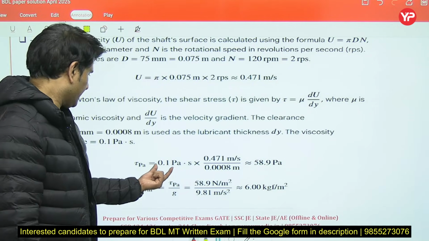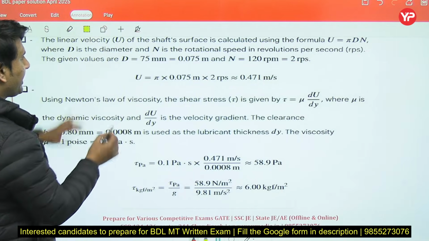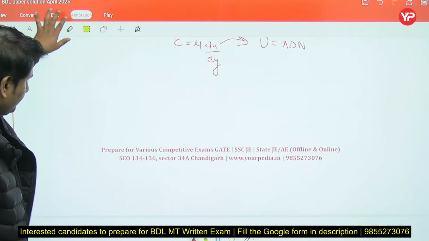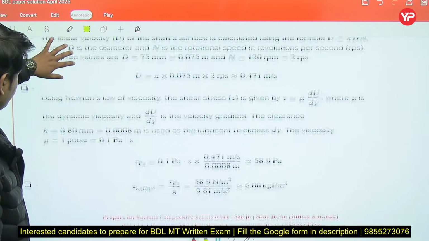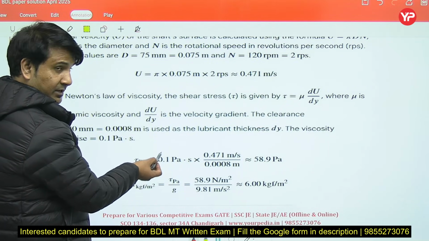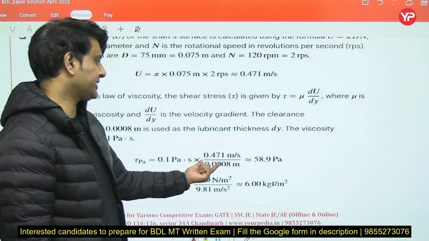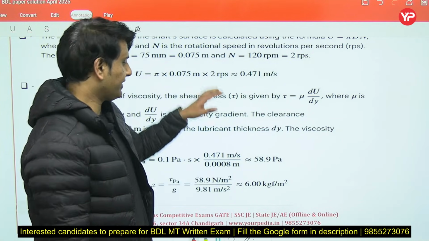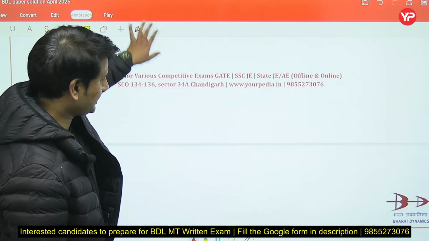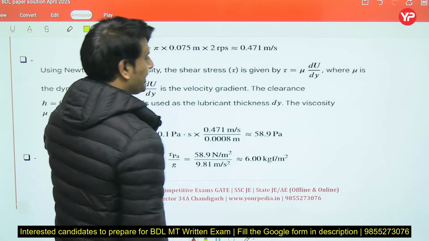So yes, we have to convert it. Now they have given the value of mu as, I think, 10, no, 1. So 1 poise is equal to 0.1 Pascal second. So I have converted it into Pascal second. This is your velocity and this is the distance. They have given this distance in mm, so you have to divide it by 1000, put it here, and this will come out as 58.9 Pascal.